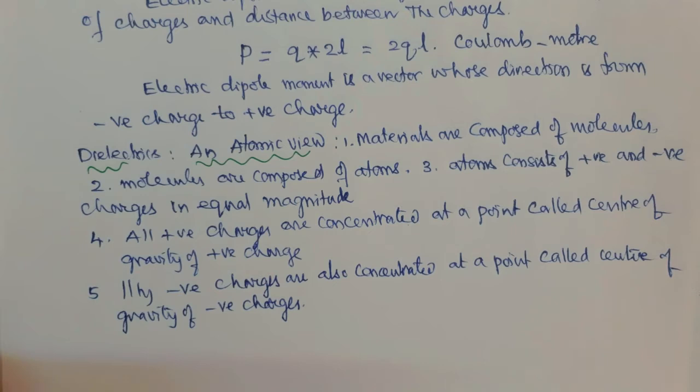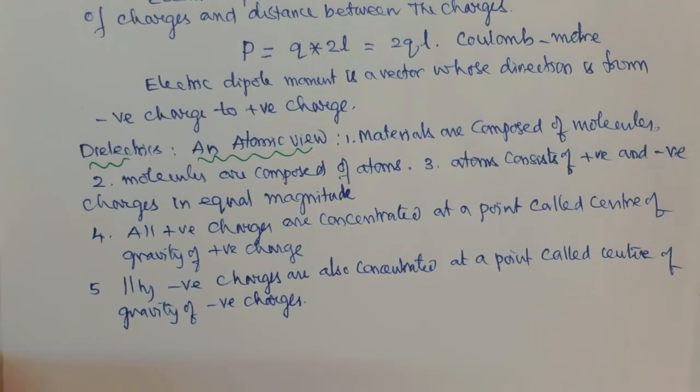So there are two points. One is the center of gravity of positive charge and another one is the center of gravity of negative charge.